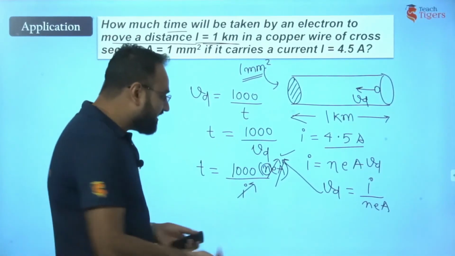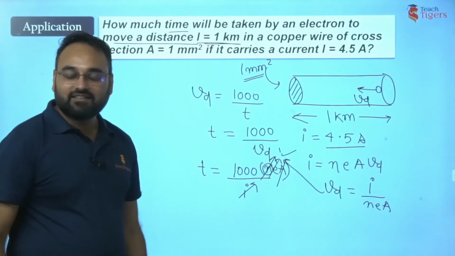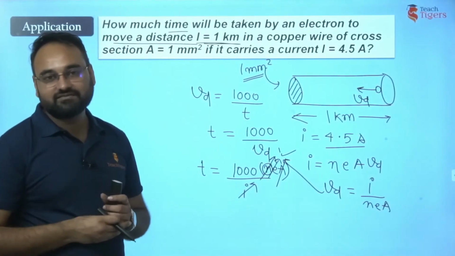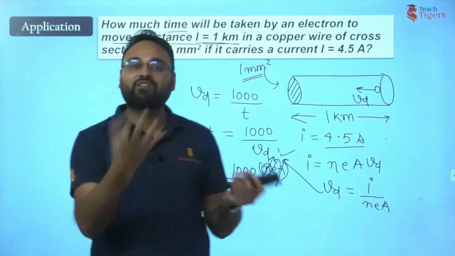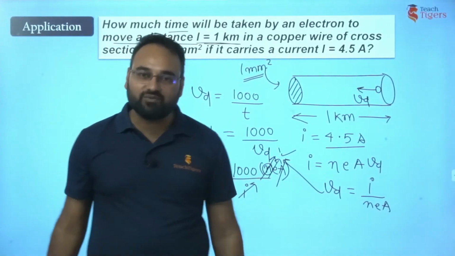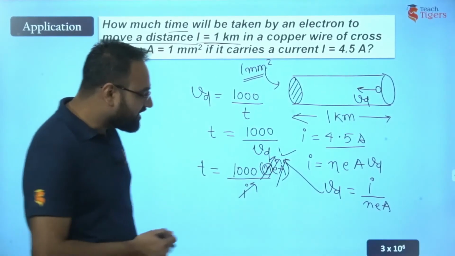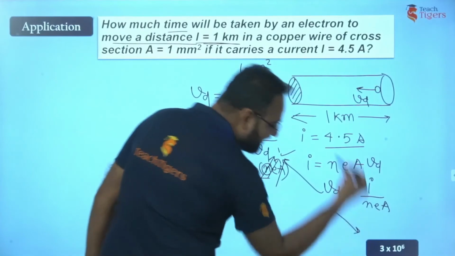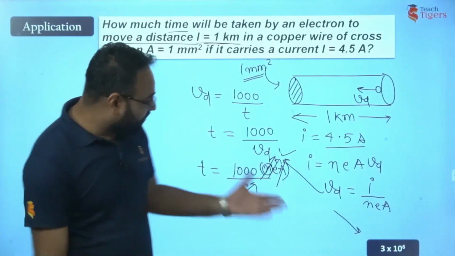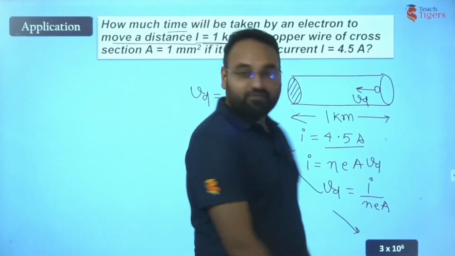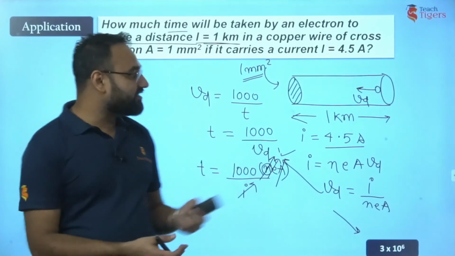That means it is one electron here. They are talking about just one electron. You don't have to deal with the number of electrons per unit volume. Alright, so just substitute the values, and the answer which we'll get is 3 into 10 raised to the power 6. Right. So alright friends, we are done with the application part.